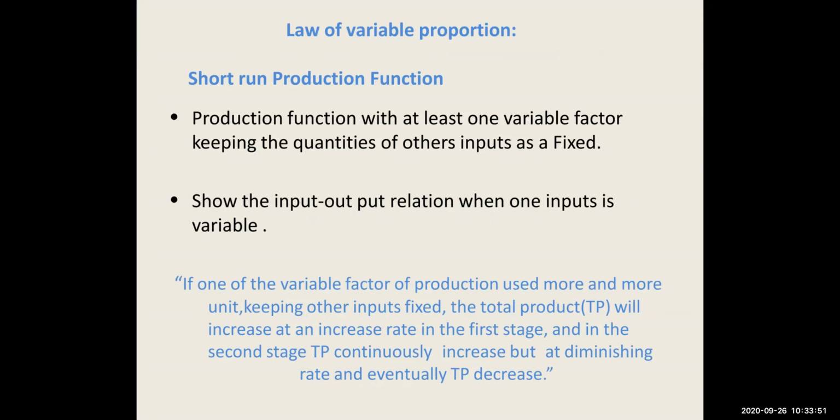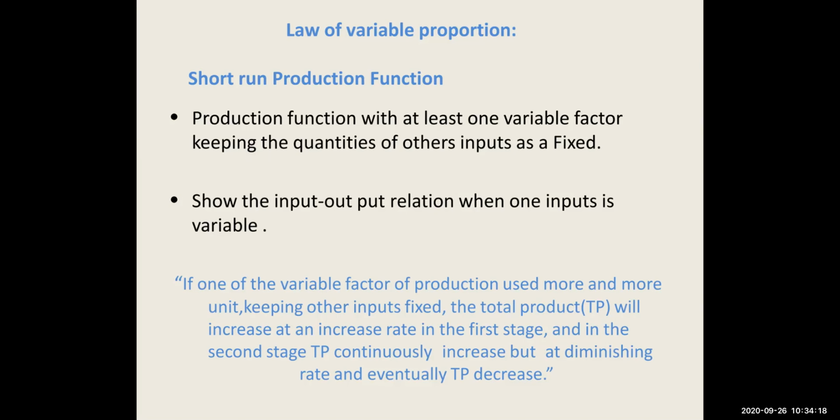So short run production function with at least one variable factor, like what we saw in the table, where we had kept labor as a variable factor and the other factors like capital were constant. So production function with at least one variable factor, keeping the quantities of other inputs fixed, and it shows the input and output relation when one input is variable.